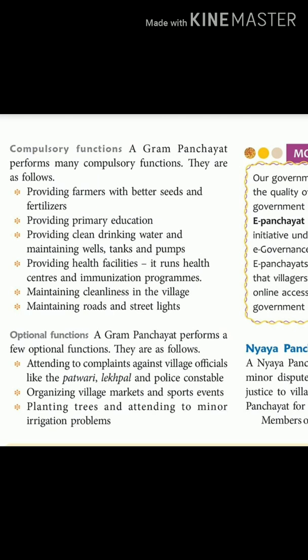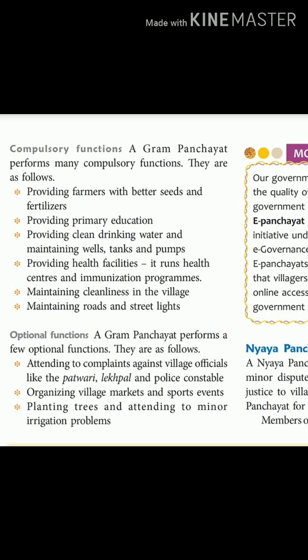That is why we have this saying, Jai Jawan, Jai Kisan. He is the one who provides the food for each of us. So that's the primary responsibility and a compulsory function of the Gram Panchayat, to provide the farmers with better seeds and fertilizers.